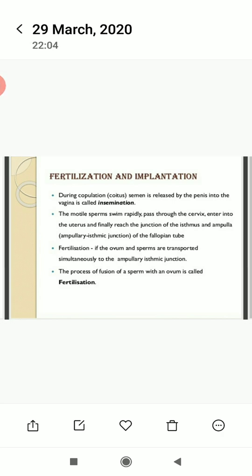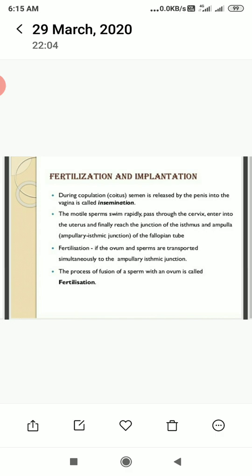What is fertilization? During copulation, coitus, semen is released by the penis into the vagina, which is called insemination. Here the motile sperms, which swim rapidly, pass through the cervix, enter into the uterus, and finally reach the junction of isthmus and ampulla of the fallopian tube. This is the particular place where the process of fertilization takes place.